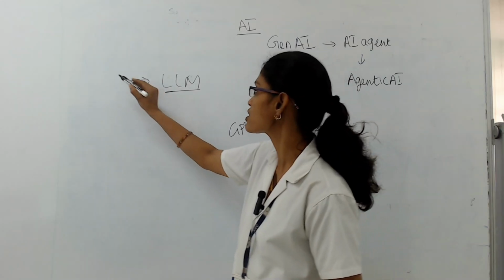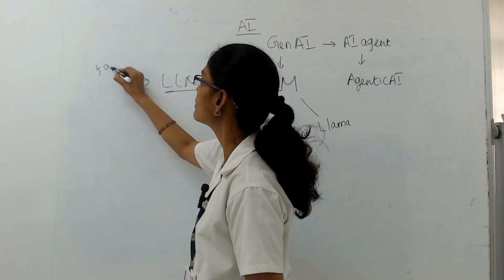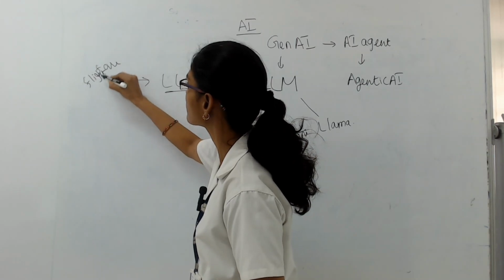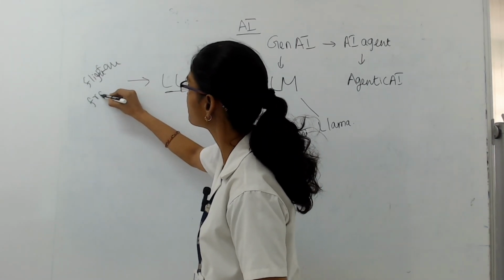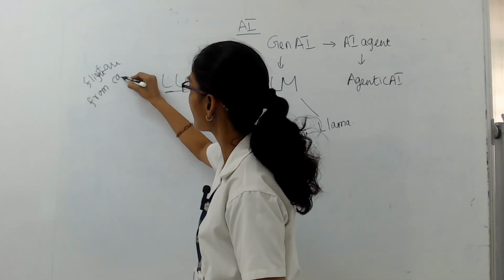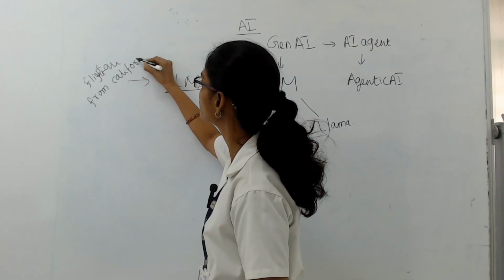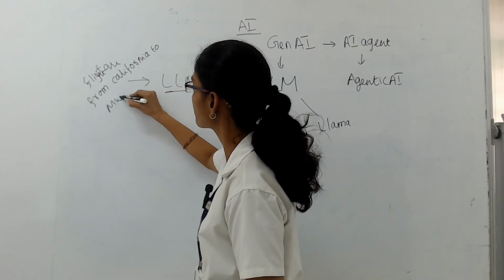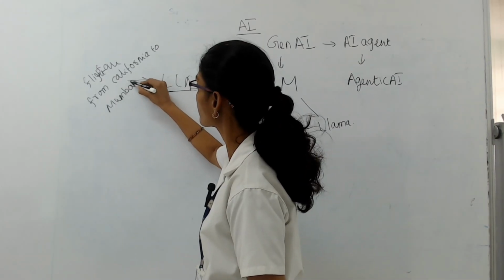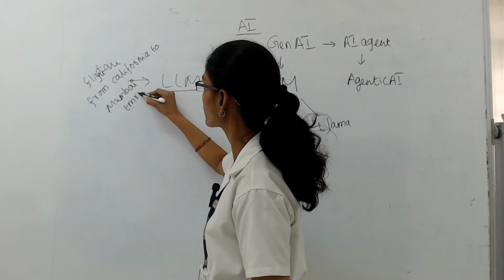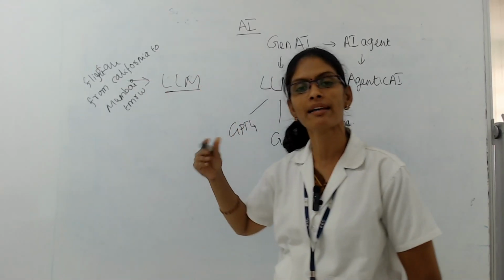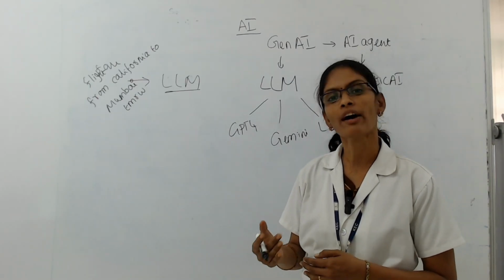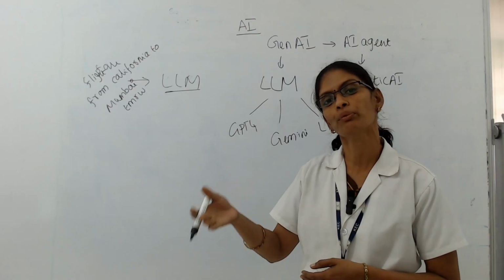So the question is flight fare from California to Mumbai, and this is the question which I am asking the LLM.